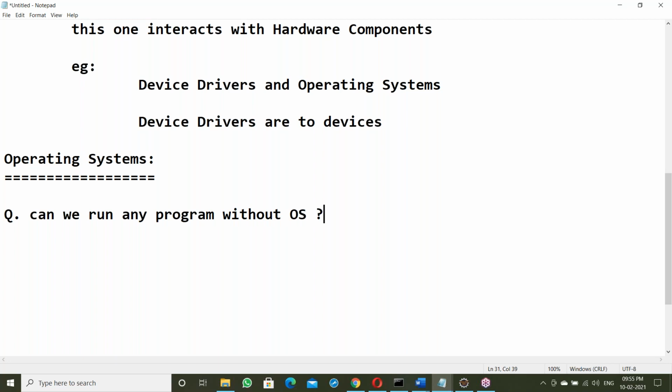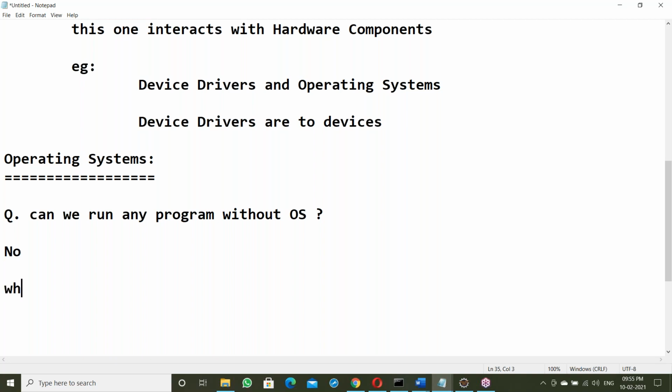Say yes or no. Can we run any program without an OS? Yeah, right. Everyone is saying no. Correct, your answer is correct. No, we can't run the programs without an OS.